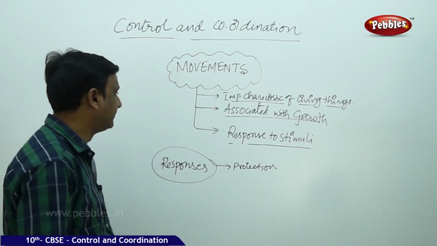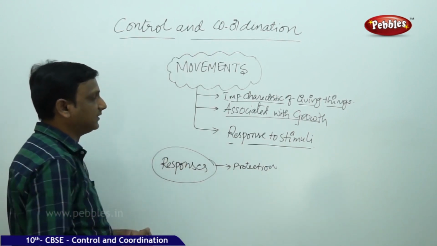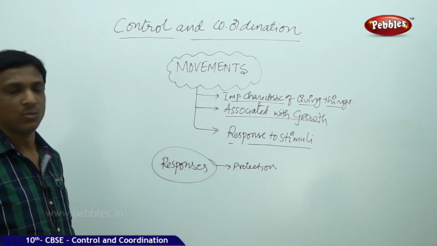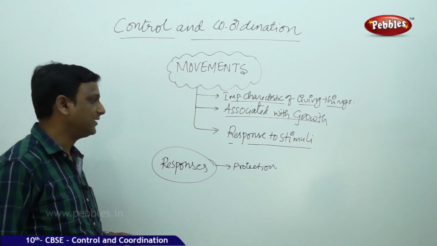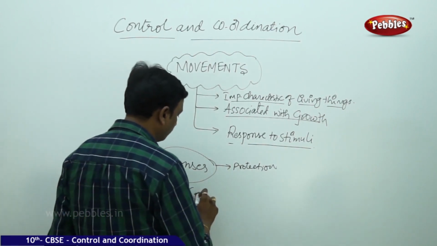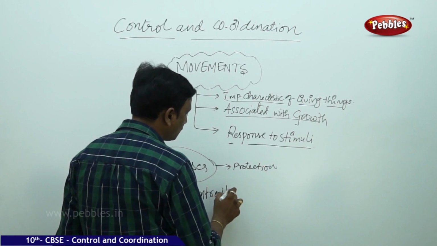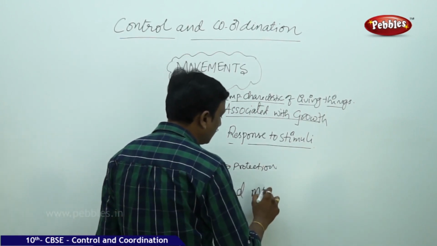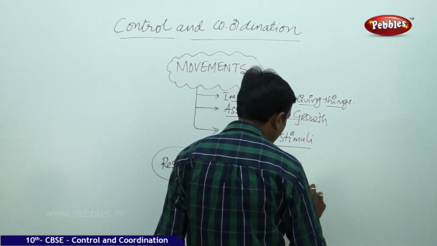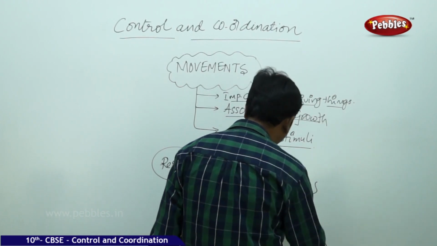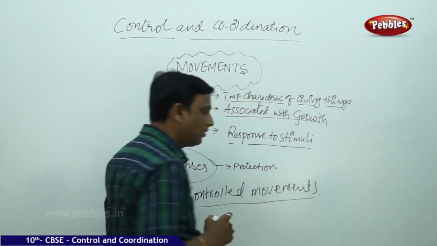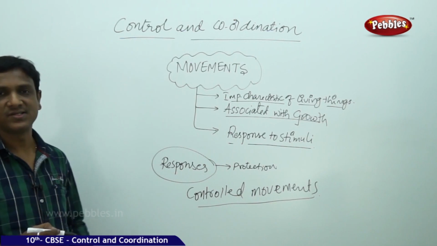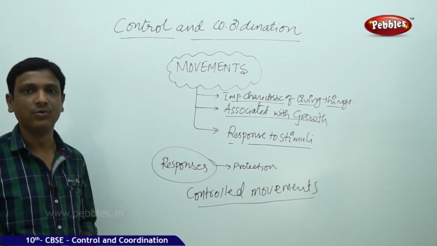And the most important thing is that whatever movements we observe in living things, all these movements are controlled movements. So this is a very important thing we have to observe. We may see movements in non-living objects also.